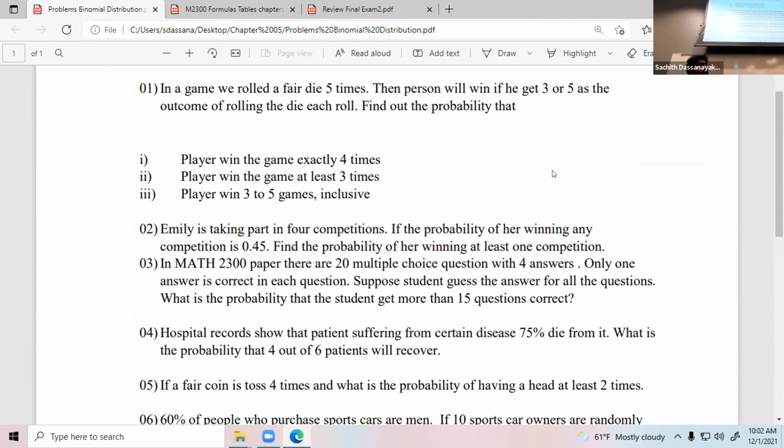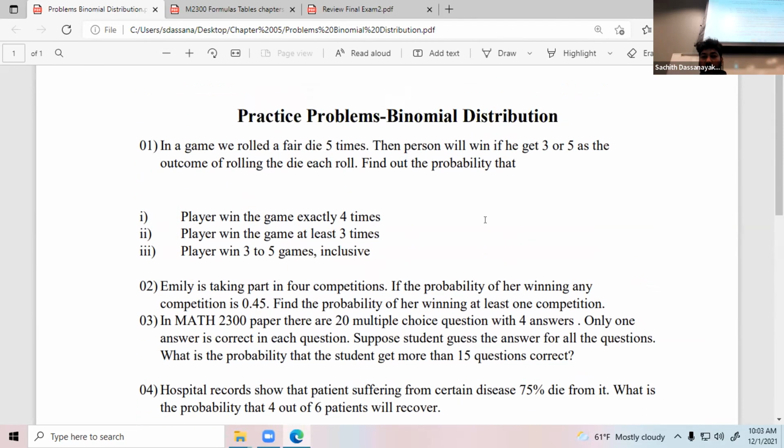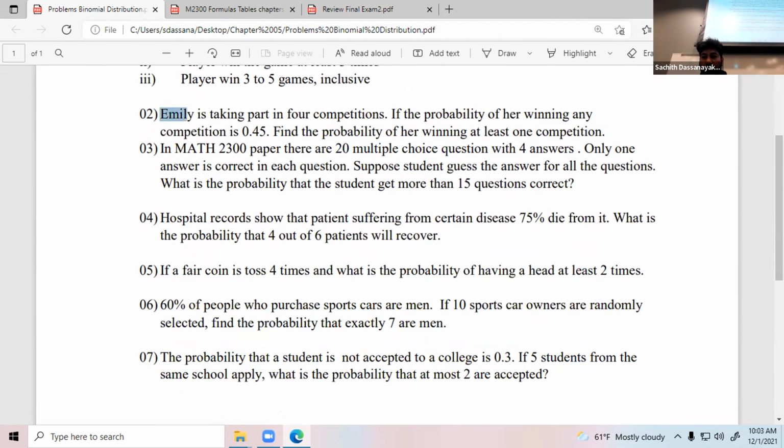Binomial type questions are very similar to each other. In all questions you need to find the success probability first, then figure out the number of observations, n, simply n. Then you can simply plug the values into the binomial distribution and find what they ask. Okay, right, let's do question 2, the second one.